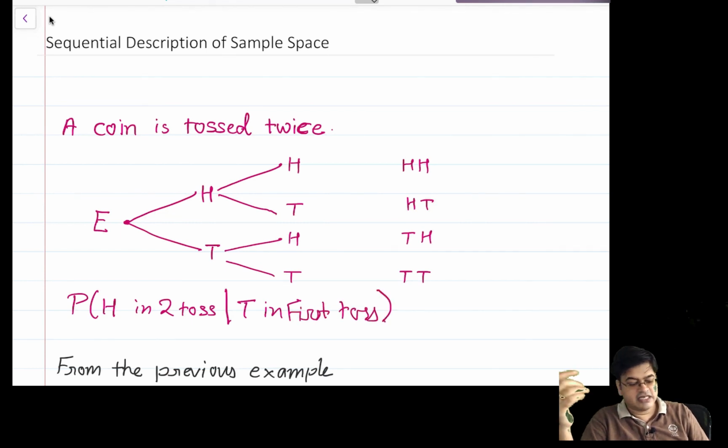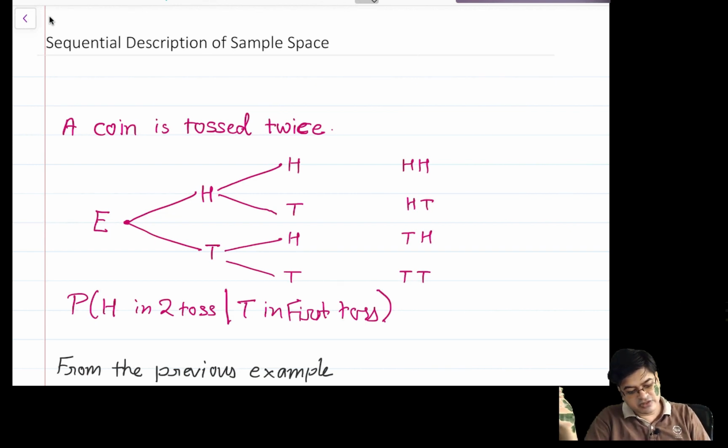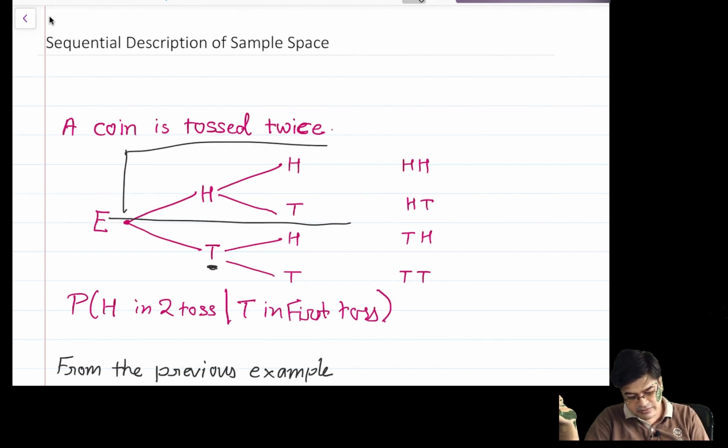Because we are talking about shrinking the sample space, how will we deal with this? I have been given that tail has occurred in the first toss. So in this experiment, when I am focusing on the outcomes, I will simply focus on this outcome. I don't have to bother about this outcome. So this is completely out.